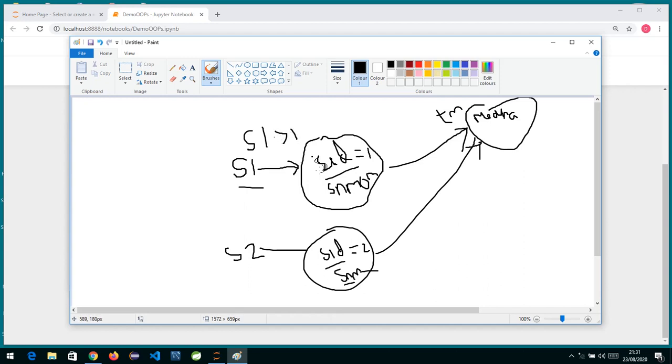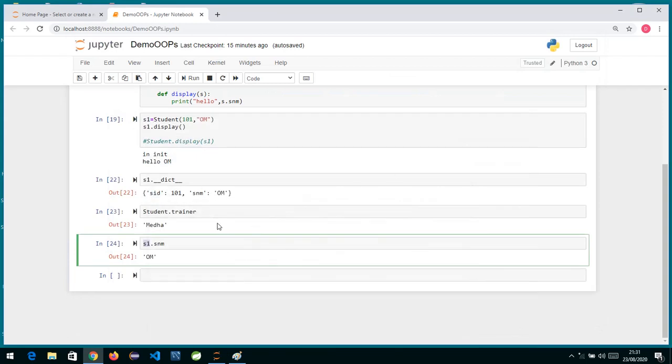Okay, because it is inside the object, whereas to refer to the trainer name we don't require an object, it is not inside any object, you will just say Student dot trainer here.